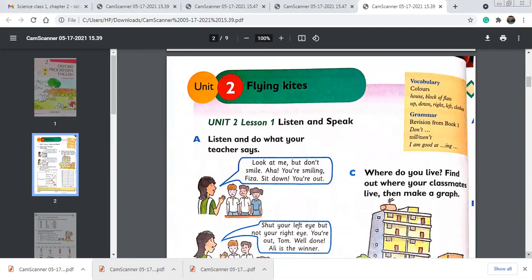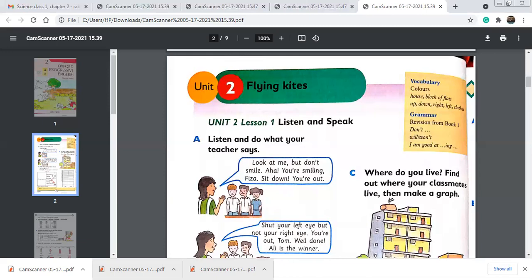In this unit, we are going to discuss the colors and the house, block of flats, the prepositions up, down, right, left, and clothes as well. And we will also discuss the noun, verb, and proper nouns as well. Okay, so let's start unit 2, lesson 1, which is on page number 10.